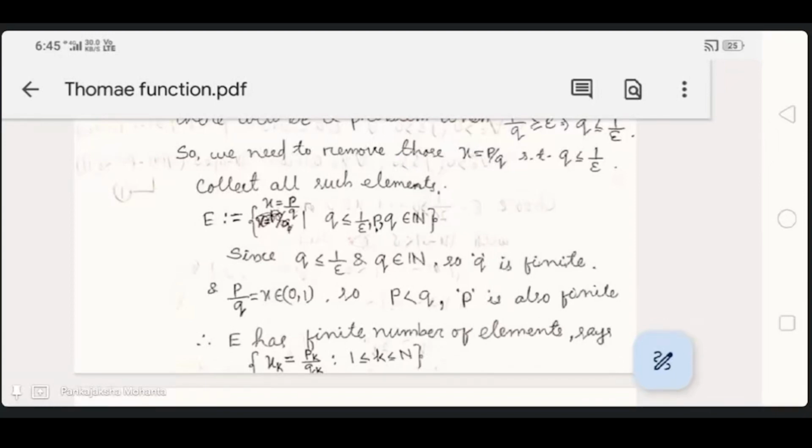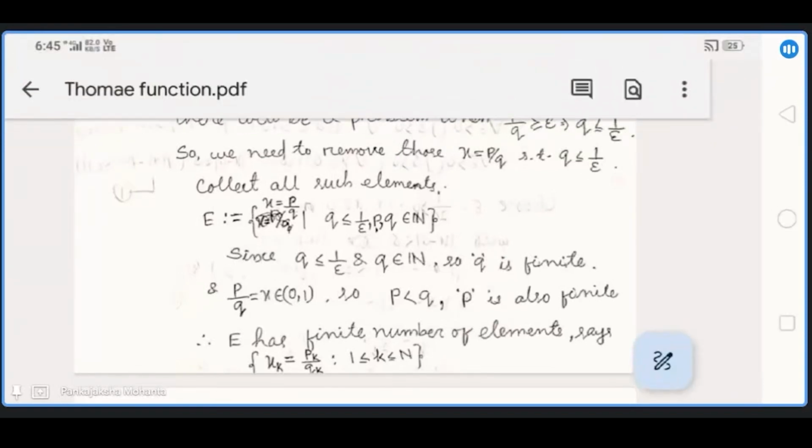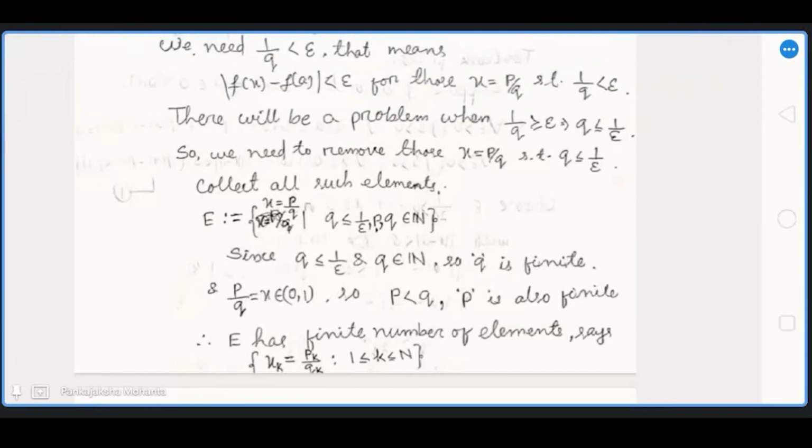The Dirichlet function is, at rational points its value is 0 and at irrational points it is 1. Okay, you take that function.